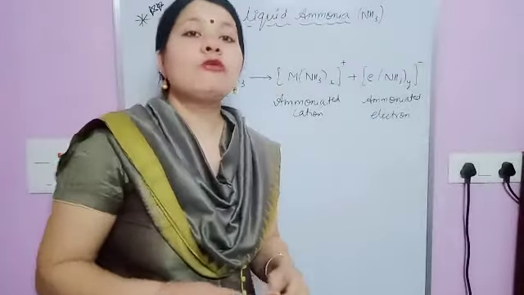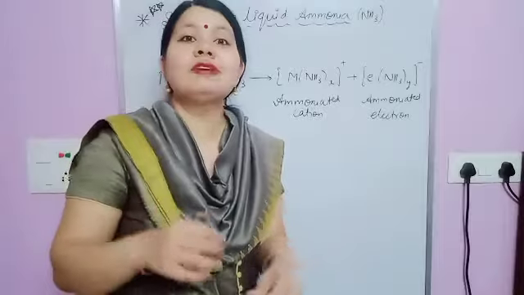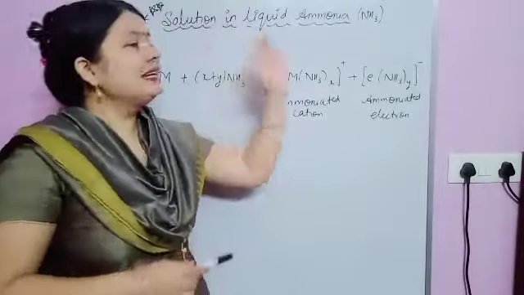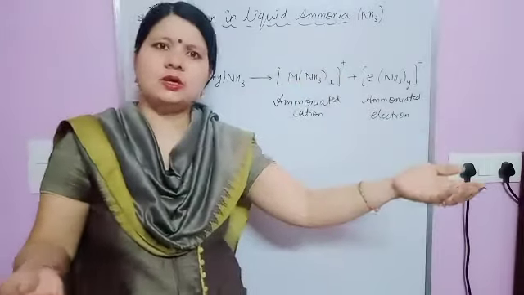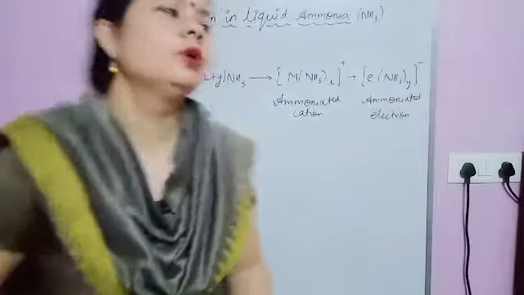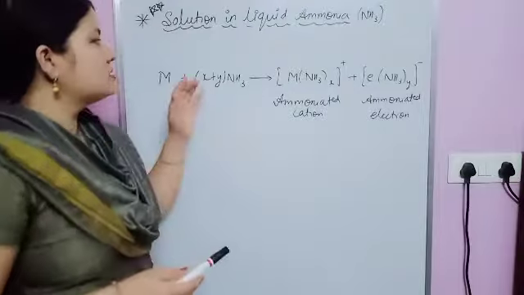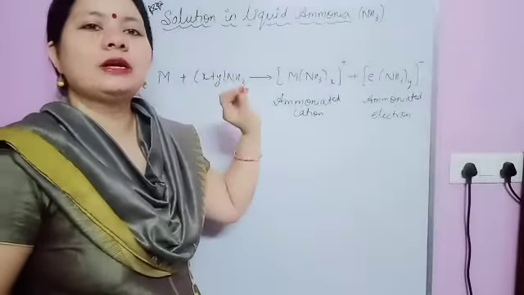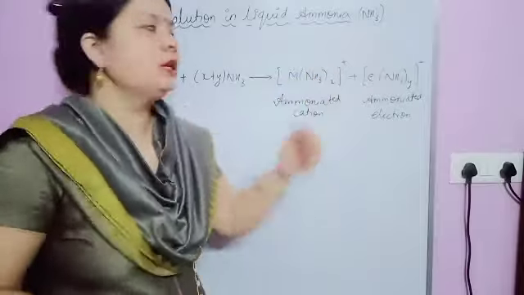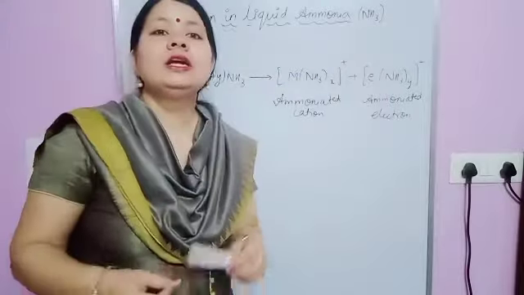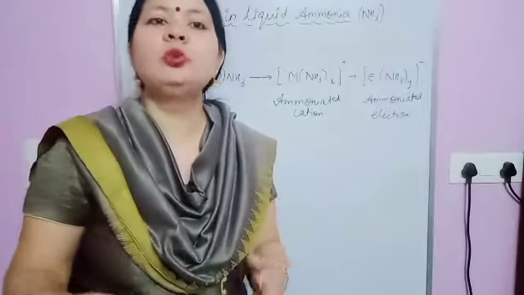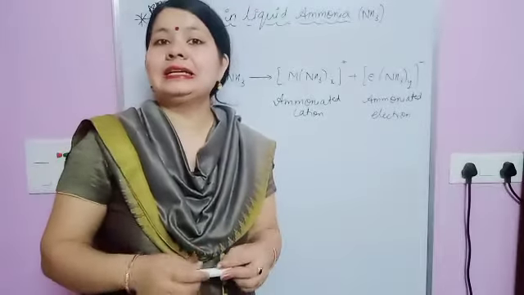Now in case of group 1 elements, what's the effect when they react with ammonia? Actually, when alkali metals, any one of them, lithium, potassium, sodium, react with ammonia, or you can say when alkali metals dissolve in liquid ammonia, then it gives deep blue color. Okay, which color will it give? It gives deep blue color, and which one is conducting in nature?